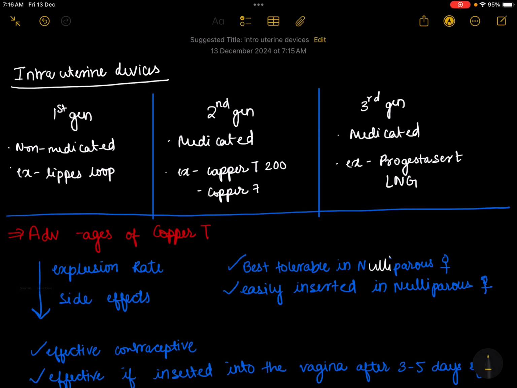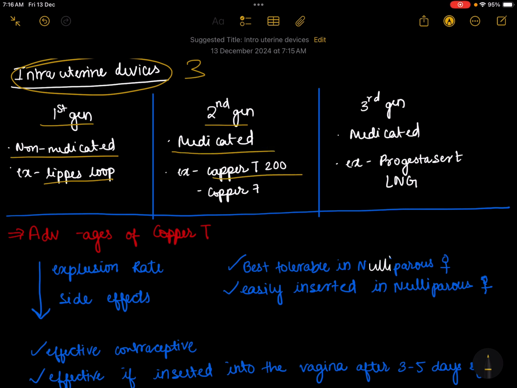So today we are going to talk about intrauterine devices. There are three types of intrauterine devices. First generation is non-medicated, for example Lippes Loop. Second generation are medicated, for example Copper T 200 and Copper 7.